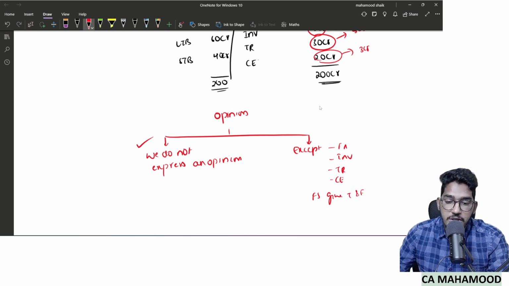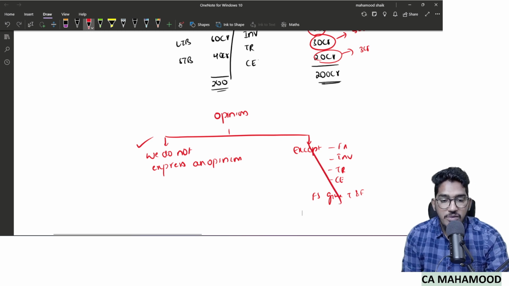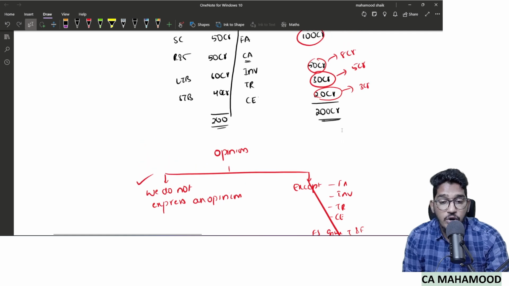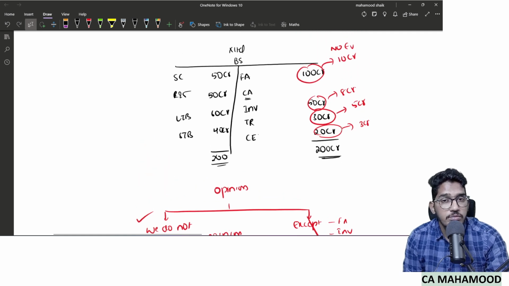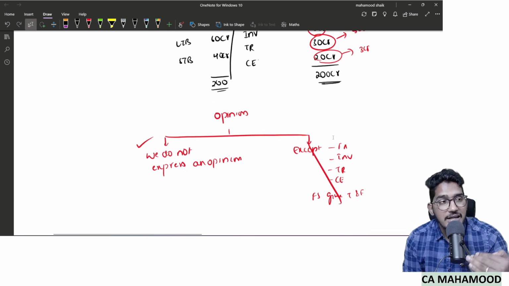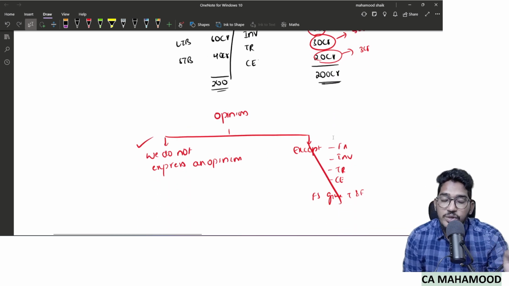Here I will choose the first option. I will not go for the second option. Why? Because I am not able to obtain evidence not just regarding one item, I am not able to obtain evidence regarding so many items. So that's why I will go with the first option. Directly I will say in my opinion paragraph, we do not express an opinion on the financial statements.